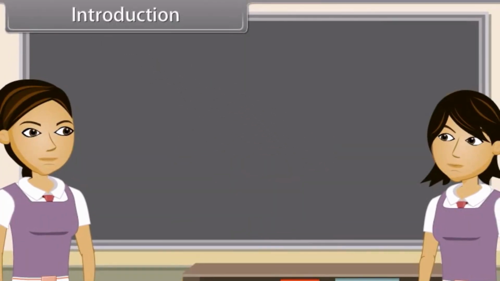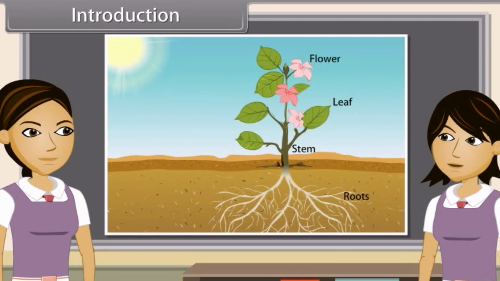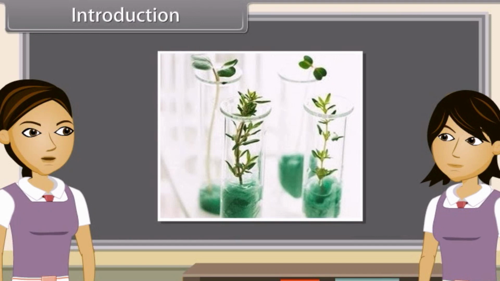Introduction. As we already know that plants do not have a nervous system and sense organs like eyes, ears, or nose like the animals have. Yes, but they can still sense things like light, gravity, chemicals, water, and touch by actions of hormones on them.